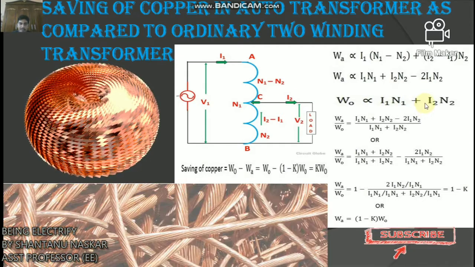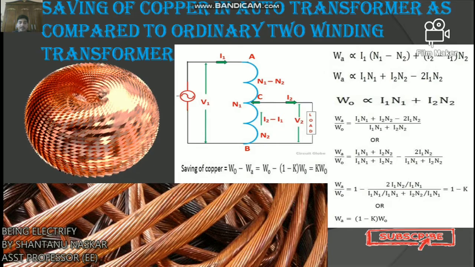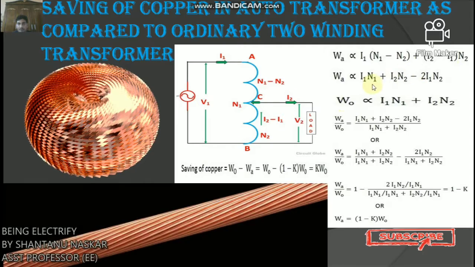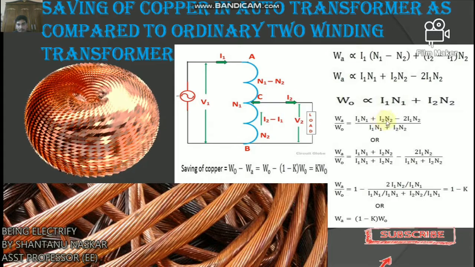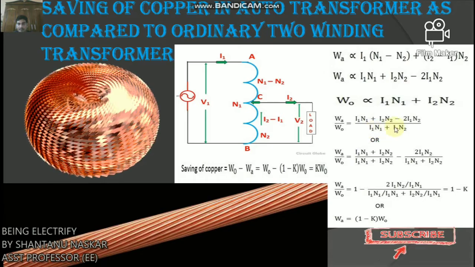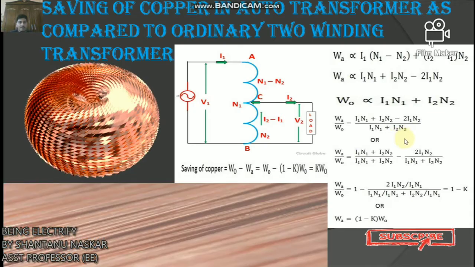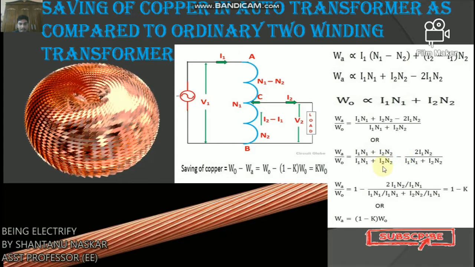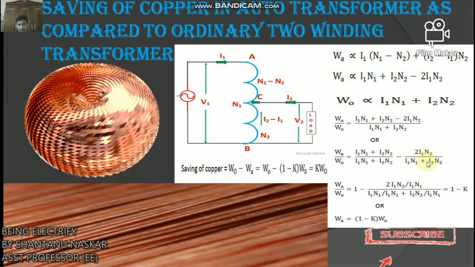Clear? Now the ratio of the weight of copper in an auto transformer to the weight of copper in an ordinary transformer is given here: WA by W0 equals (I1 N1 plus I2 N2 minus 2 I1 N2) by (I1 N1 plus I2 N2), or we can say equals (I1 N1 plus I2 N2) by (I1 N1 plus I2 N2) minus 2 I1 N2 by (I1 N1 plus I2 N2).